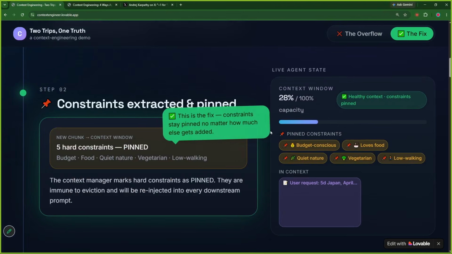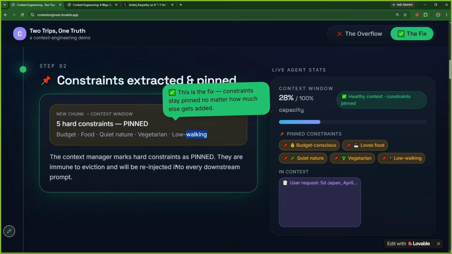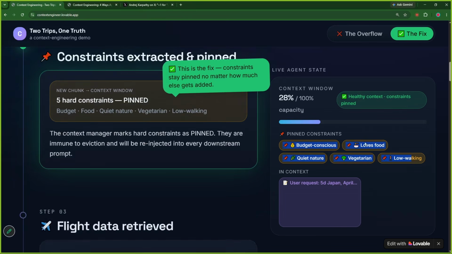The fix here was, in the initial stage, your user gave you particular options: food, budget, quiet nature, vegetarian, low walking. These were the hard constraints. And what we did with these hard constraints is we pinned them on the very top, saying, hey, no matter what information comes in, don't forget this information.